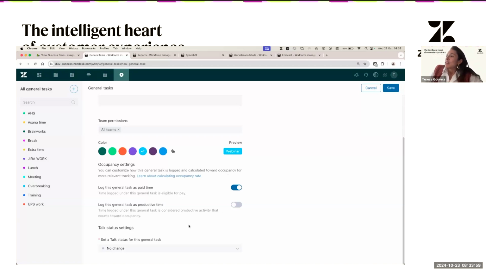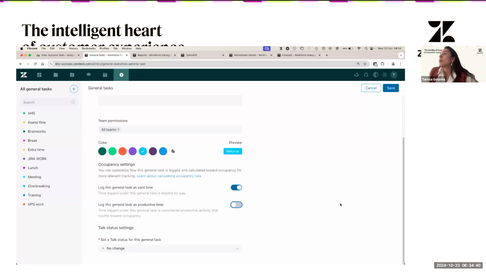Then you have the occupancy settings. This is related to how you measure this task. Is this a productive task? Is this a paid task? So, for example, if I click here, this means that it doesn't matter the time that agents are clocked into this general task. When it comes to reporting, this is going to count as productive time. And if it counts as productive time, this is going to count towards the occupancy. Okay, so if I don't want this to be part of the agent occupancy, then you can toggle this off. And then this means that this general task is unproductive.